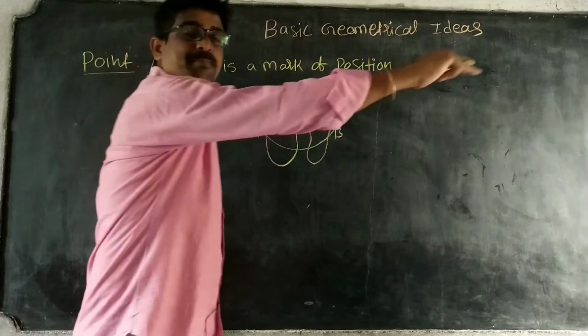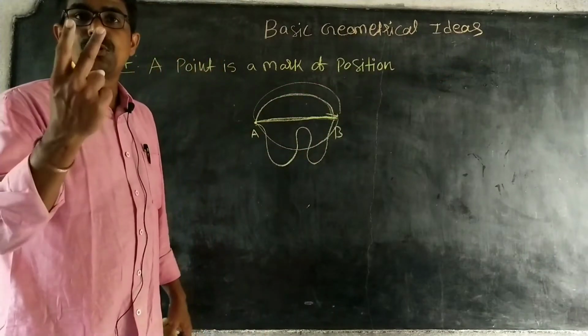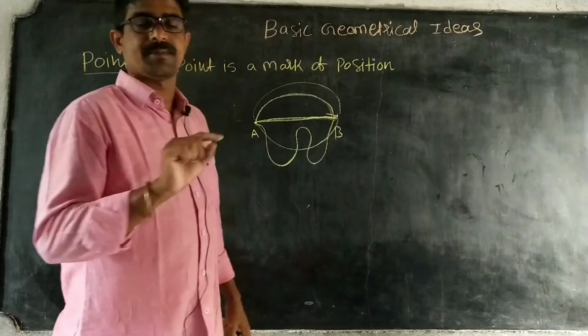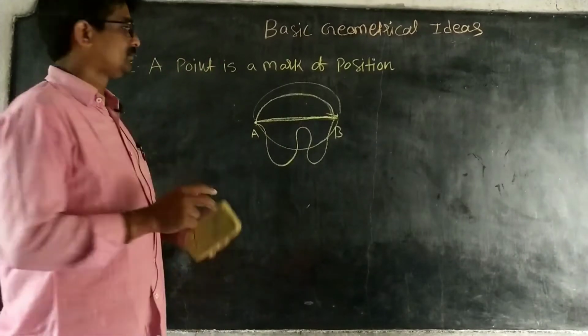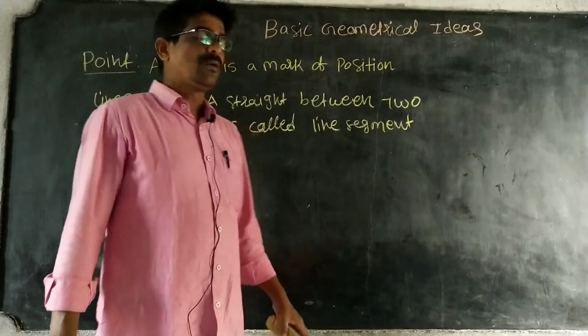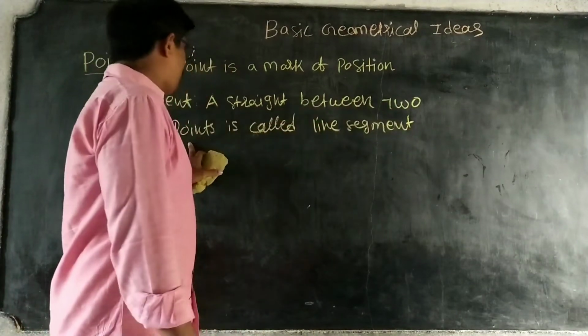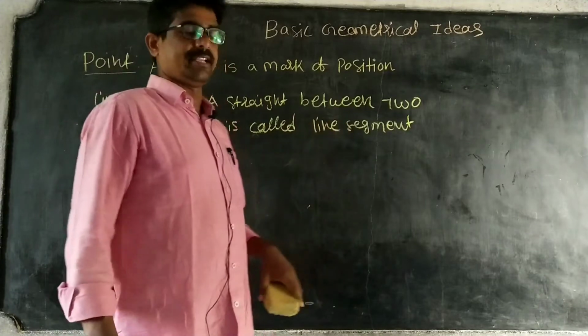A straight path between two points is called a line segment.